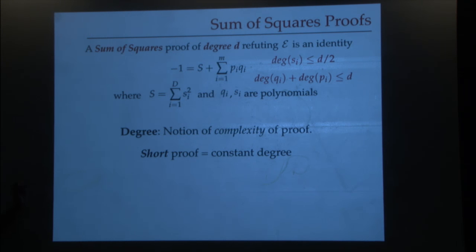So let me first convince you that this at least is a proof. Why is it a proof that the polynomial system is infeasible? Well, if somebody gives you this s and qi's and claims that this identity is true, then you can actually verify it by just going coefficient by coefficient, right? And if the degree of the polynomials is d, then roughly you're going to check n to the O of d coefficients. I'm going to ignore the issues of numerical accuracy that come up. Let's sweep them under the rug for now. But essentially, in spirit, you can see that this proof, if it exists and somebody provides it to you, can be checked efficiently. Okay. Great.